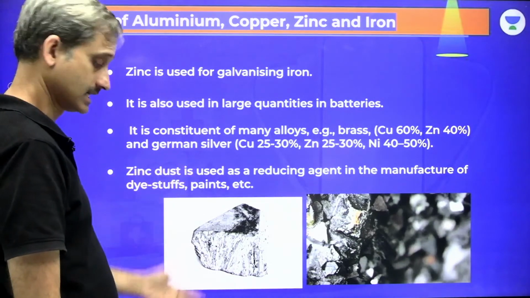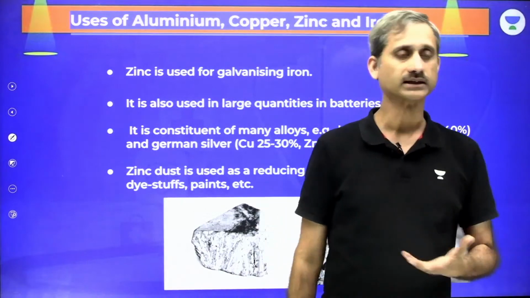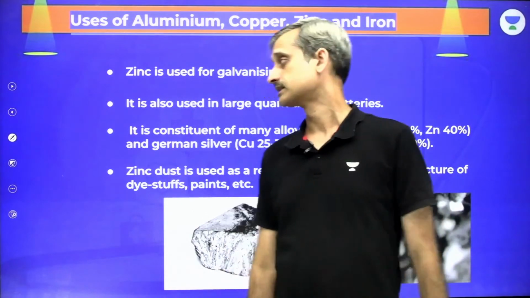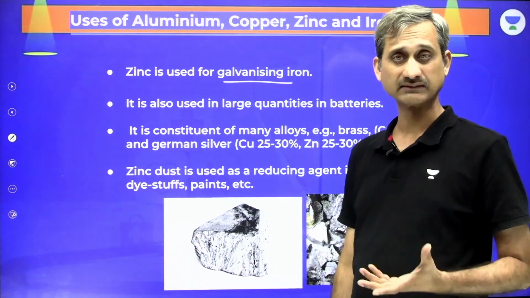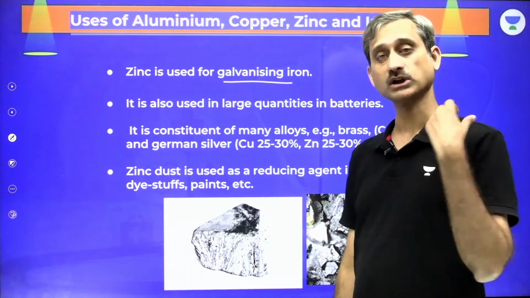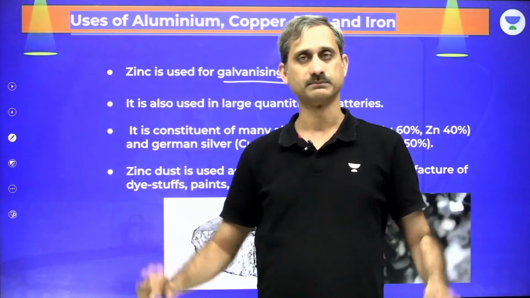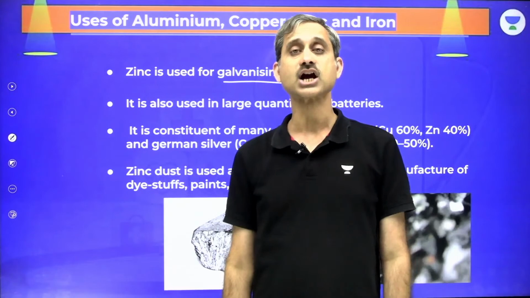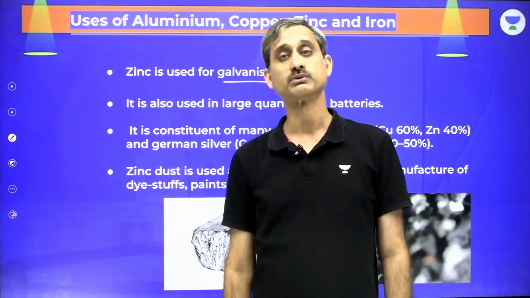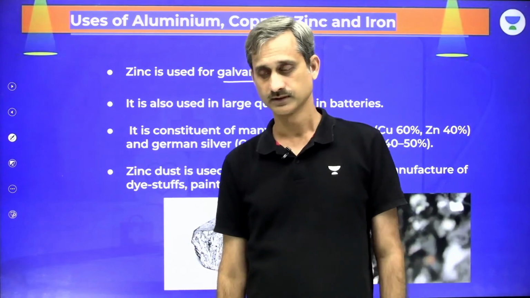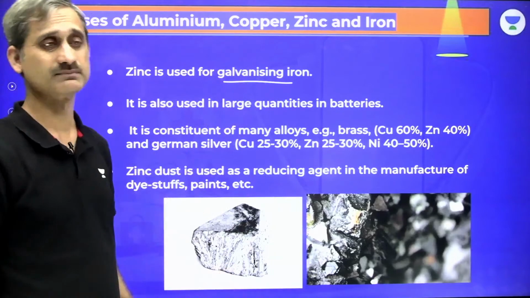Zinc. Now zinc use might be there because many people don't know where zinc is being used. Zinc is used for galvanizing iron. Maybe you have seen the galvanized pipes, GI pipes, the water pipes which are used in housing. Those silvery white pipes are zinc coated iron pipes. Zinc is coated on the surface of the iron to prevent its rusting. So that is what we have as the GI pipes, the galvanized iron pipes.